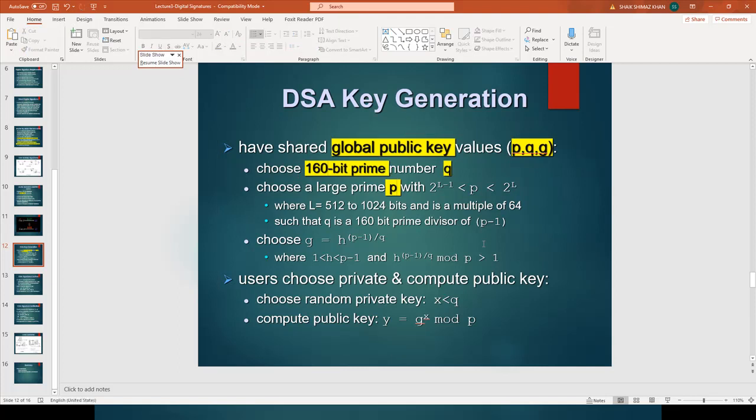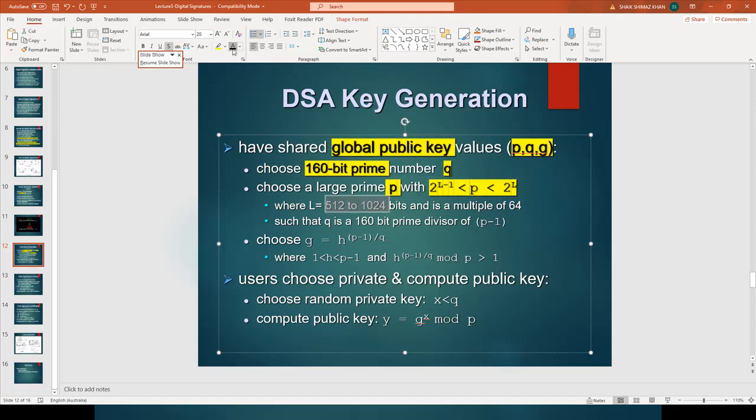Then another very large prime number is selected. It is P, and it should satisfy this constraint: P should be less than 2 to the power L and greater than 2 to the power L minus 1. What is this L? L can be between 512 and 1024 bits.